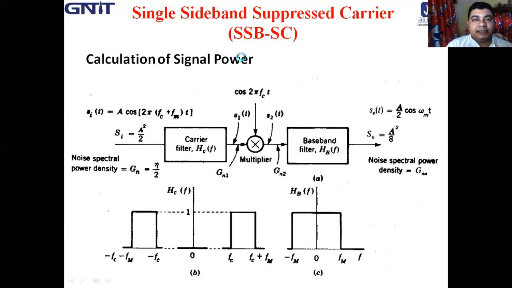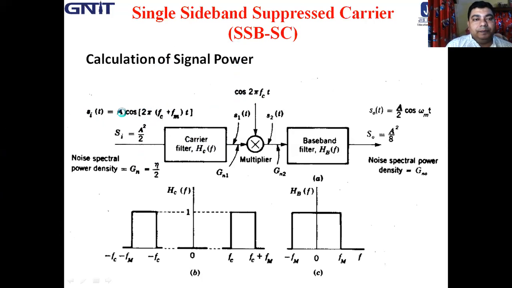For SSB-SC calculation of signal power, we have assumed that either the upper sideband or the lower sideband can pass. Here we have assumed that only the USB is passed through the carrier filter.